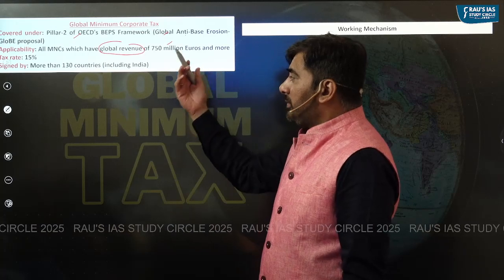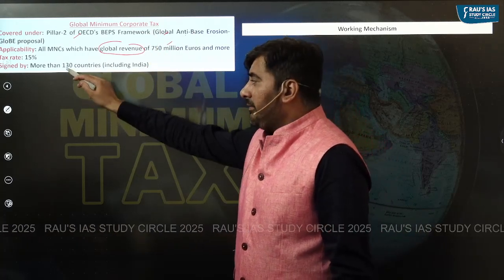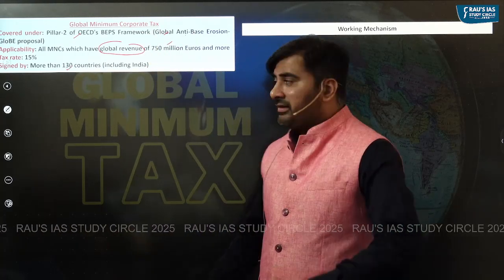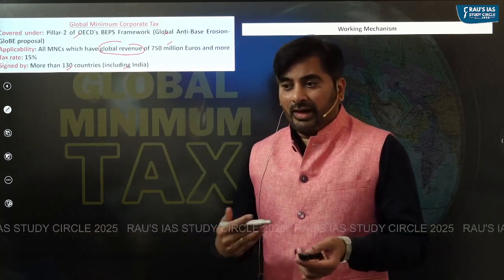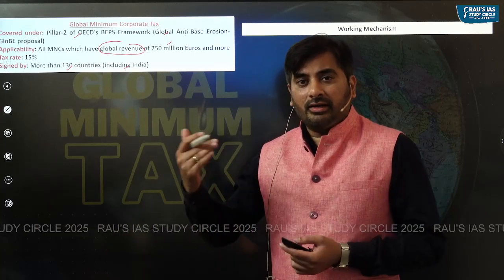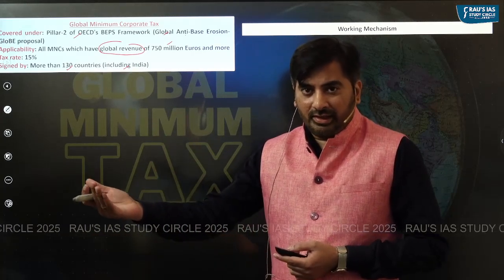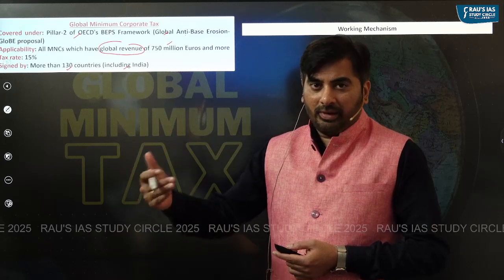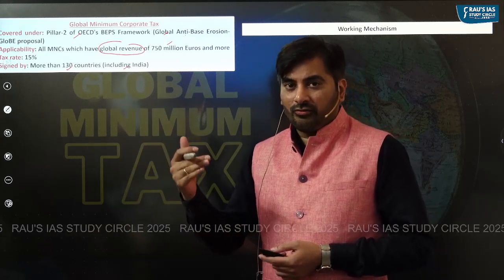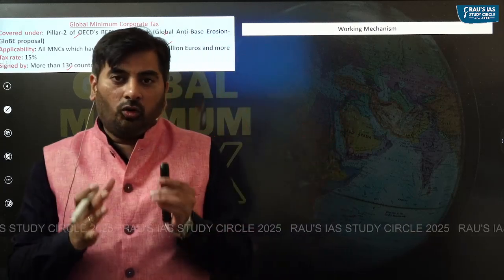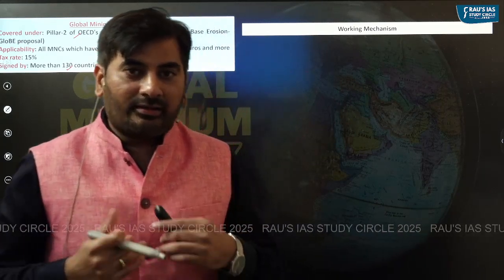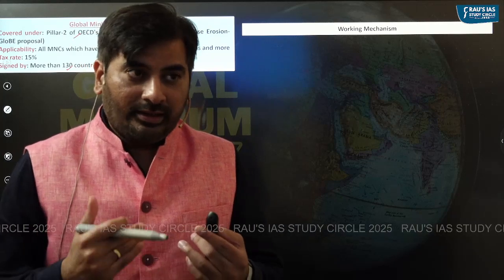Right now, this particular tax deal is signed by more than 130 countries, including India as well as US. So earlier Biden administration had agreed to this particular tax deal, but now Trump has decided to withdraw US from the tax. So how does this global minimum corporate tax actually work? Let's understand its working mechanism.